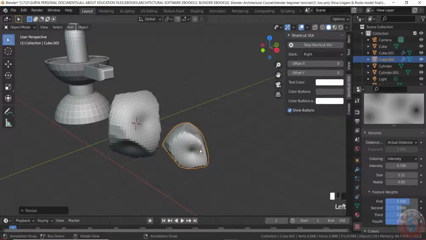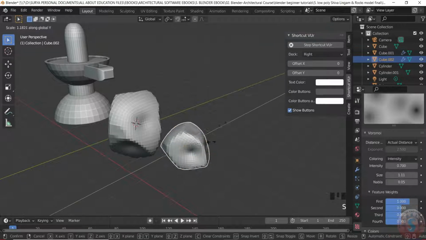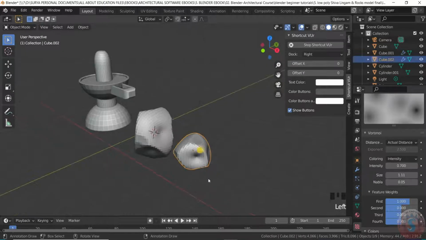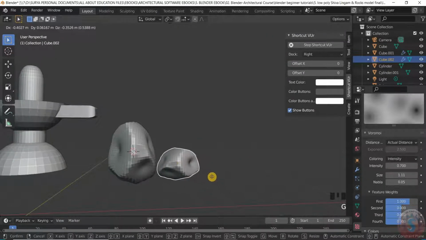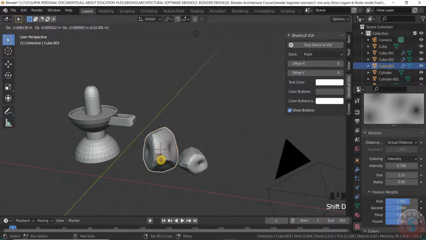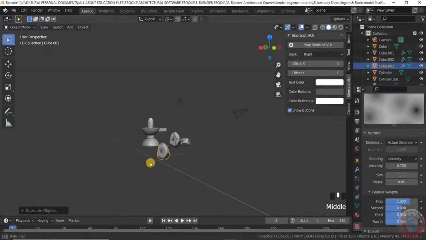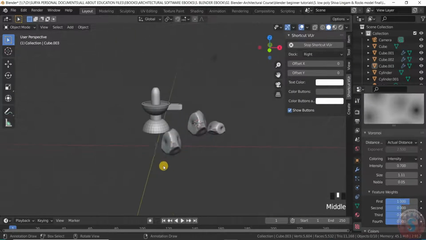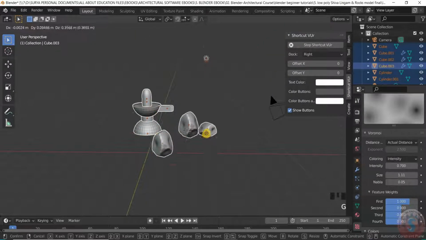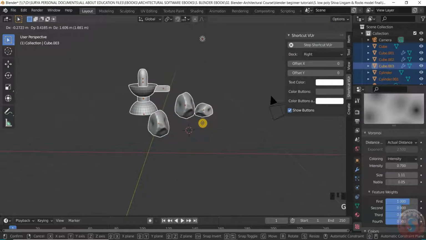I'm increasing the Y, S and the Y axis. It looks like a different rock like this. I'm placing the rocks like this. I want to increase them with Shift D. I want to place it here, using G and the X axis.